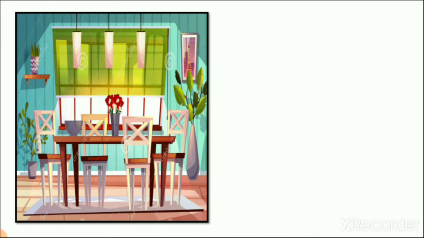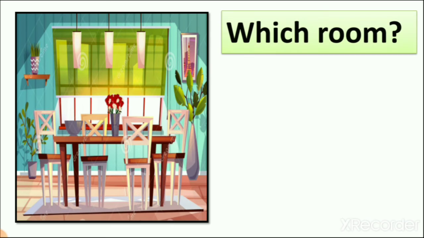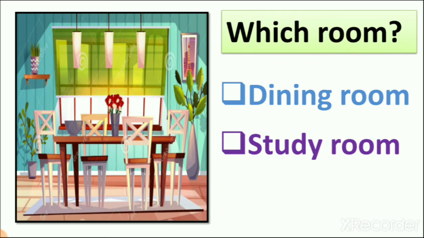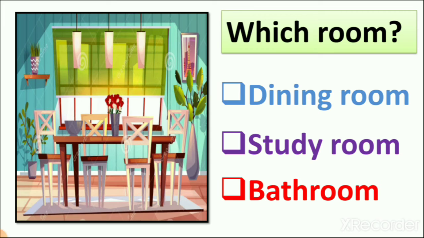Then which room is it? You can see here table and chair which we are using when we are eating. So which room is it? Is it study room or bathroom or dining room? When are we using it? When we are taking food, in morning or in afternoon or in night. So which room is it? It is dining room. So what we do? We tick mark the dining room and we underline it.